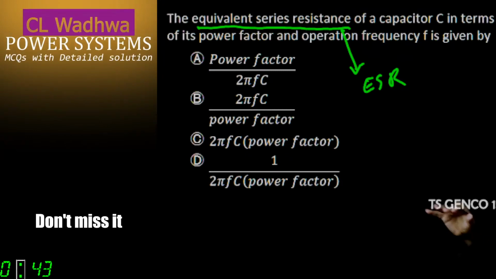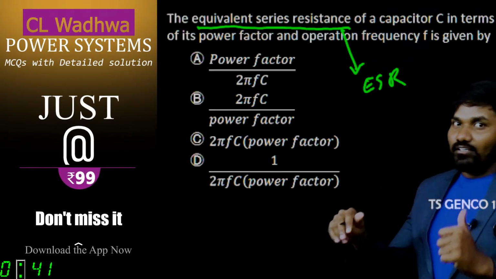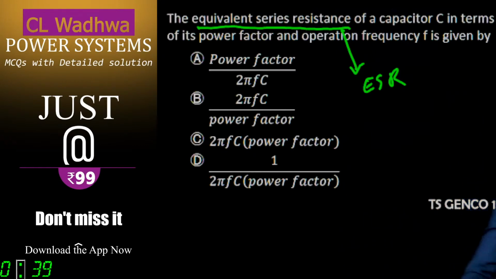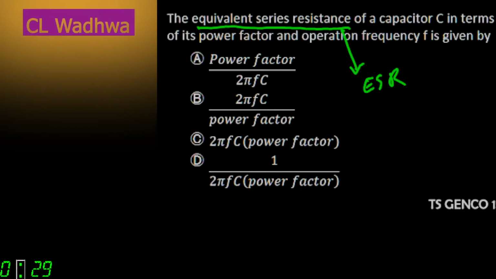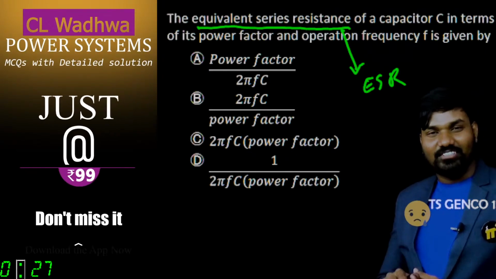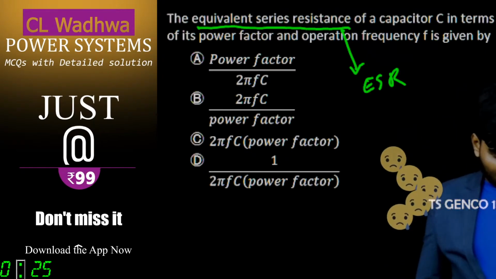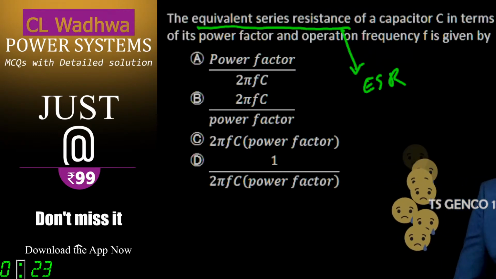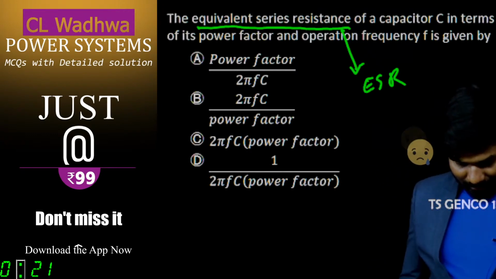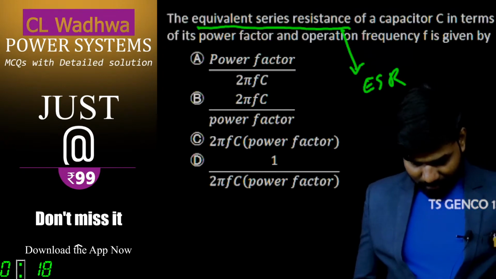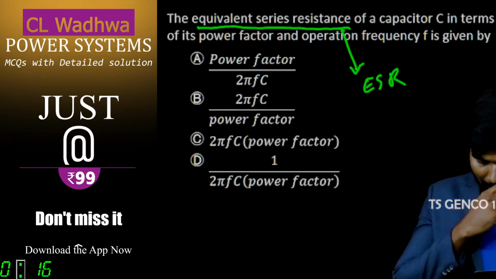Come on, this is the last question. I want you to answer it. Give it a thumbs up and bang it. No, this is not right. Anusha, you're saying D. Some people are saying A. Anusha, you're not right.